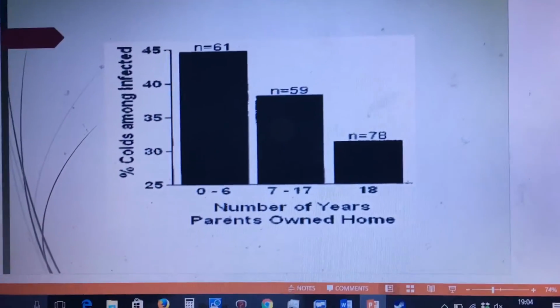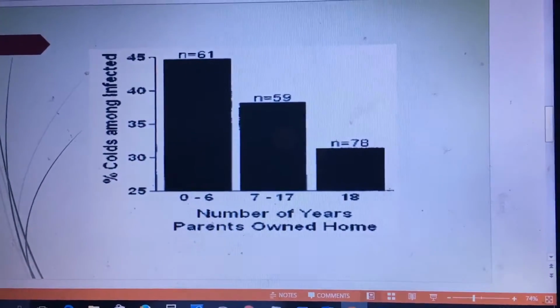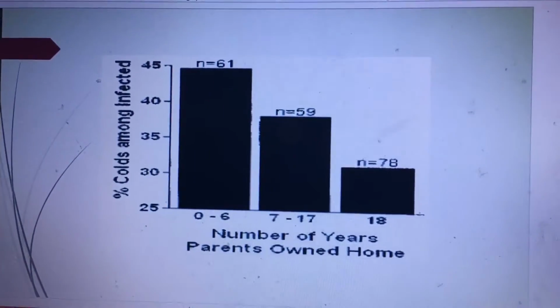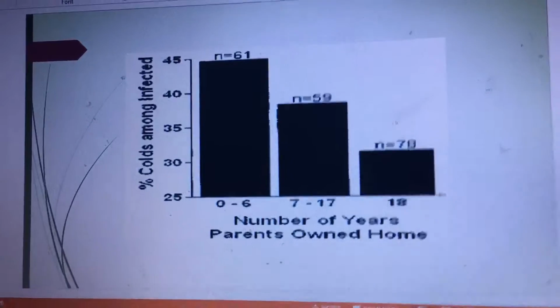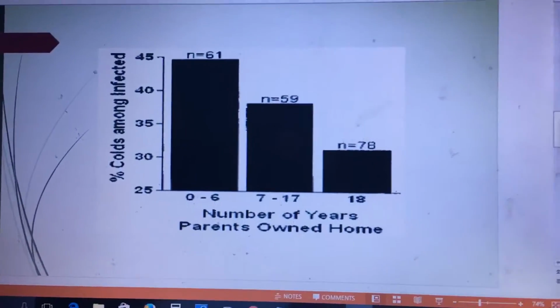An example of a longitudinal study was carried out by Cohen et al. in 2004 about the susceptibility to the common cold virus, where he nasally injected the cold virus into 334 adults and asked them to recall childhood parental home ownership.